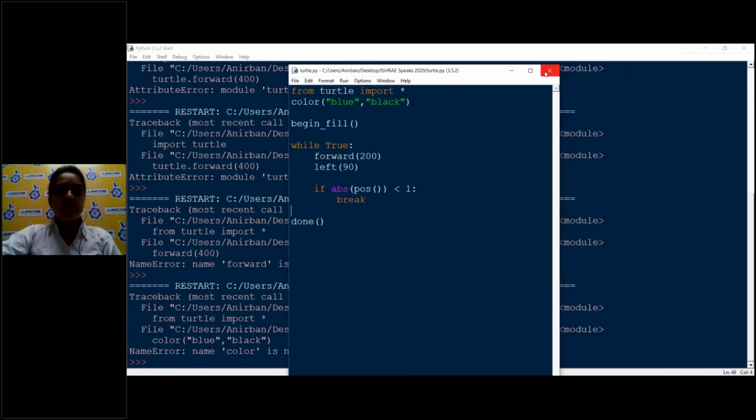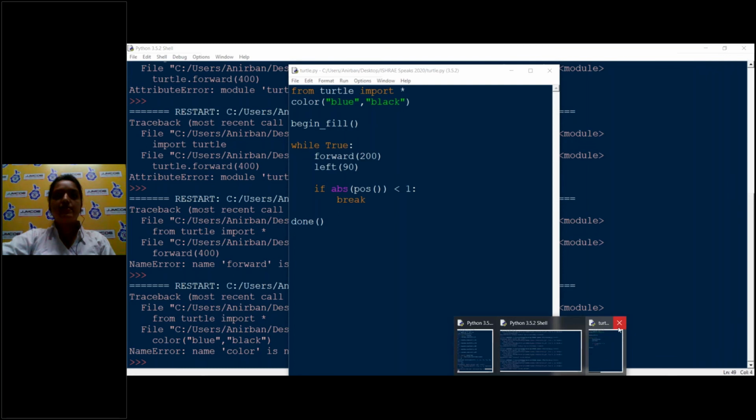Okay, anyways, let us leave this, because I think there's some error with the graphic resolution on this computer.